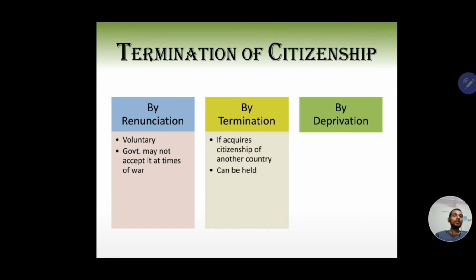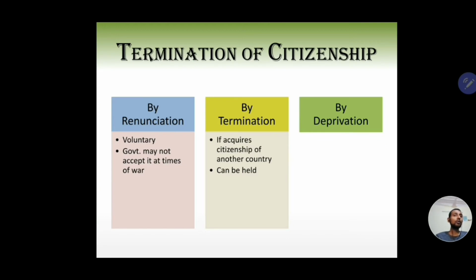And the final one is termination of citizenship by deprivation. What do I mean by deprivation? Deprivation is when the government is taking a negative action against you. That is what, at least, it means in this act. So when can the government deprive you of Indian citizenship? Say you have acquired citizenship by registration or naturalization, but it was done by fraud. You gave some false evidence, you gave some false facts. Then the government can deprive you of Indian citizenship.